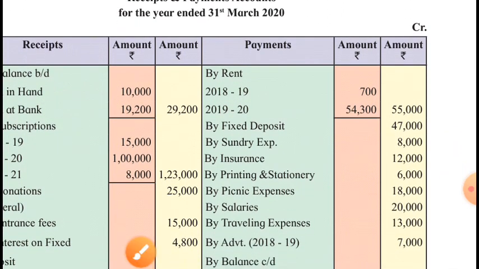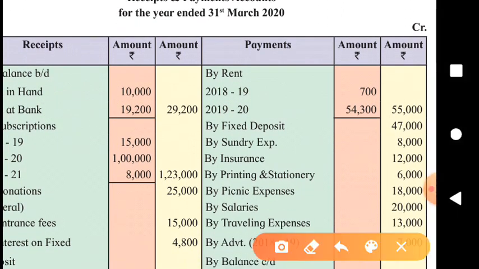So we will have to tick mark rent which is in the receipt and payment account. Which rent will be tick marked? This rent of the current year. This rent will be shown in the inner column on the debit side of income and expenditure account, and in this amount we will add outstanding rent of current year. Thereby total rent for this year will be shown in the outer column.